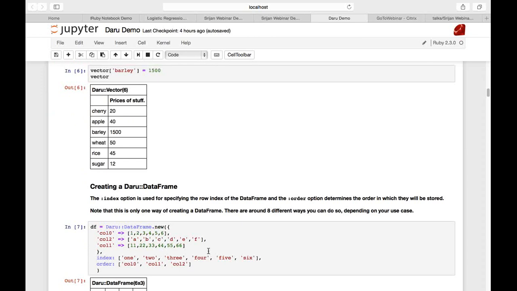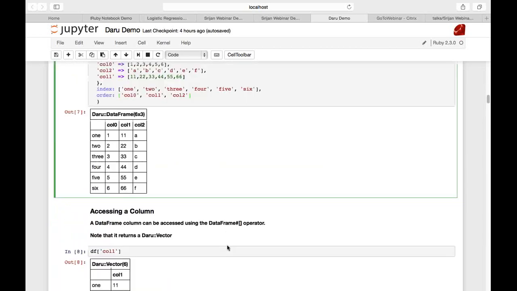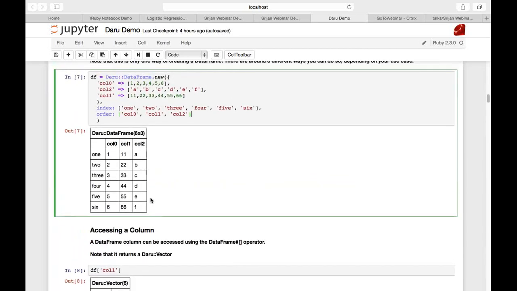Now the second data structure that Daru uses is called the data frame. Again I specify an index just like I did for the vector, and as I said, the data frame is indexed by row and column. So in order to specify the order of these columns, I specified it with the order operator like this, and the data frame has been created here.